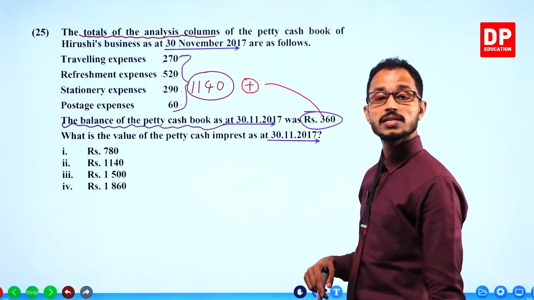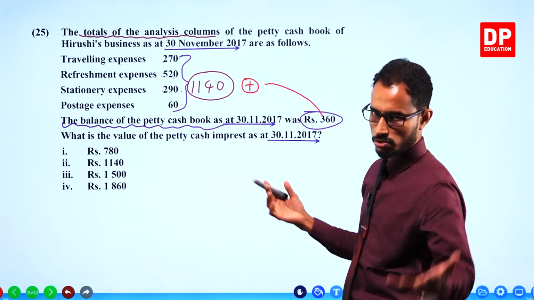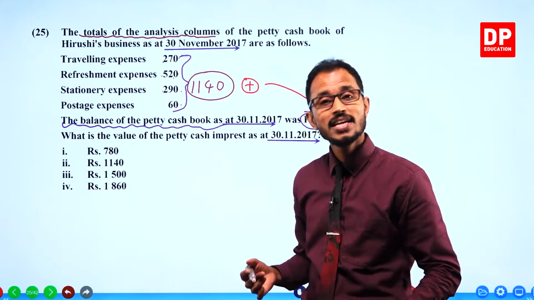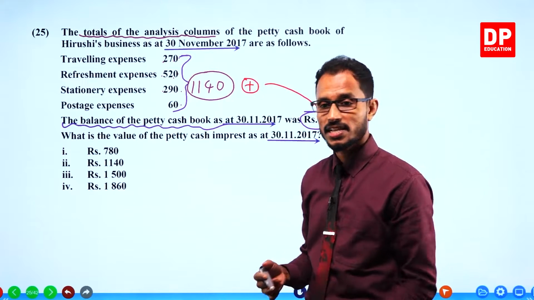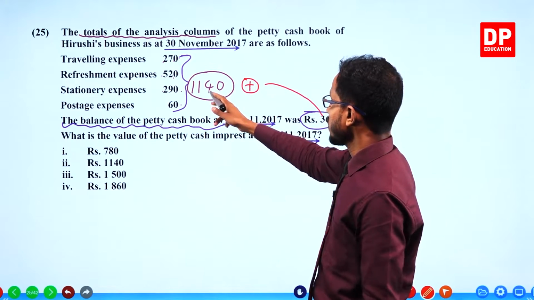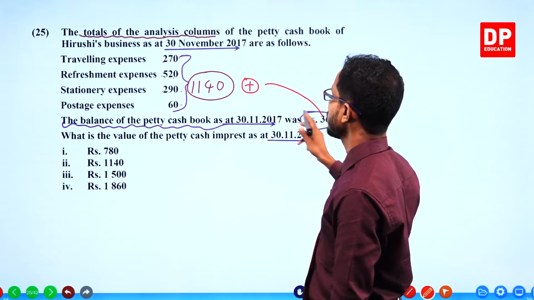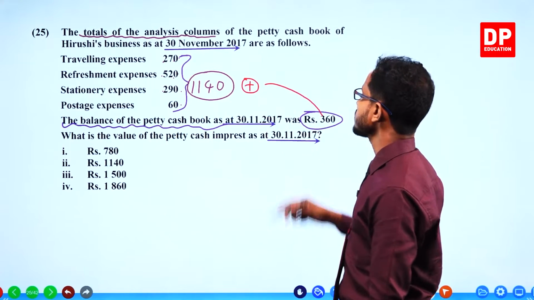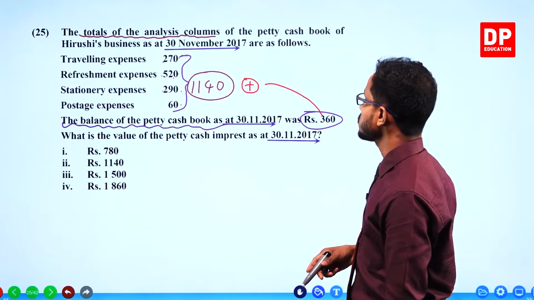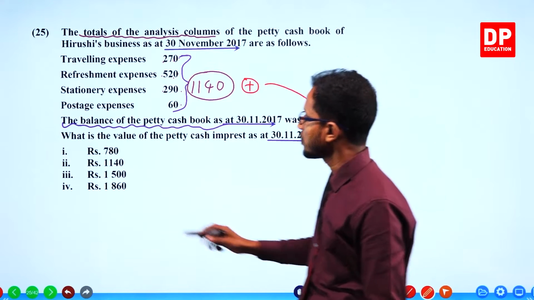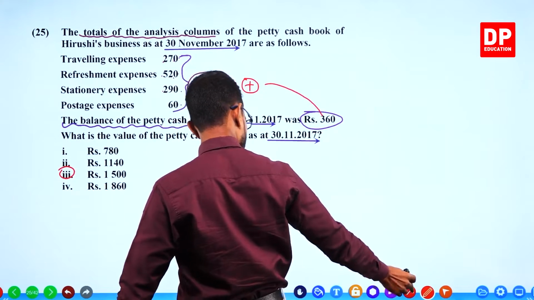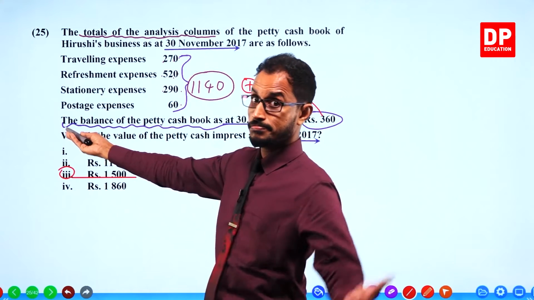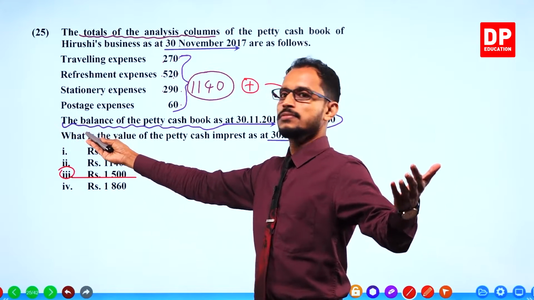Add both together and you will get the petty cash float or imprest, the total amount of money kept by the petty cashier. 1140 plus 360 is 1500. That is what they are asking.